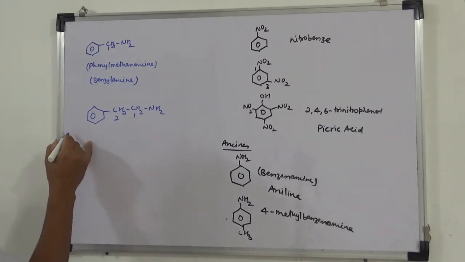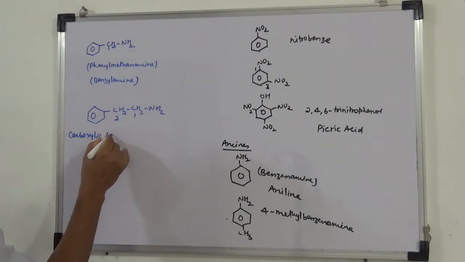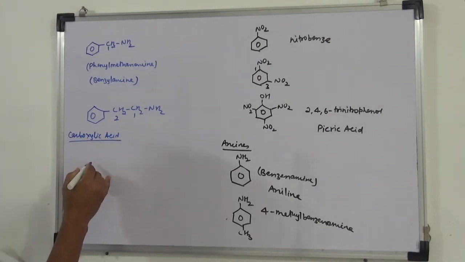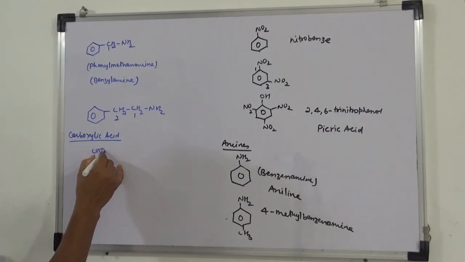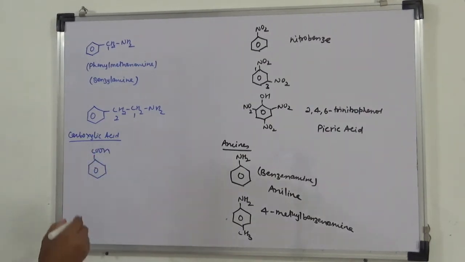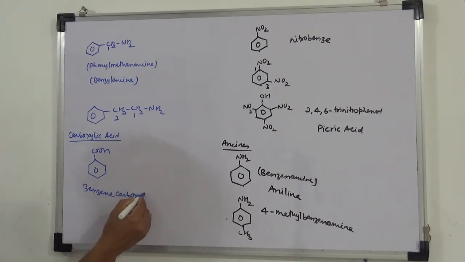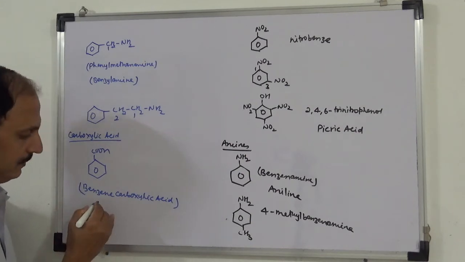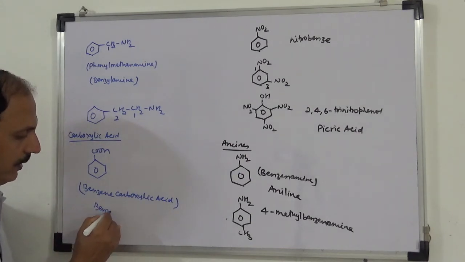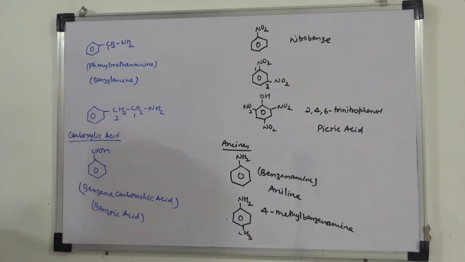Next is carboxylic acid. Again, already we have done this. एक तो नाम लिखा था बेंजीन कार्बोक्सिलिक एसिड, बेंजीन कार्बोक्सिलिक एसिड, और its trivial name is very common, that is benzoic acid. Its trivial name is very common, benzoic acid. Okay.